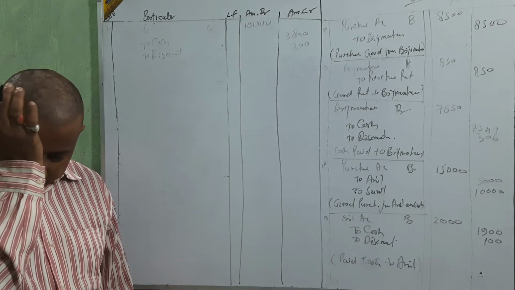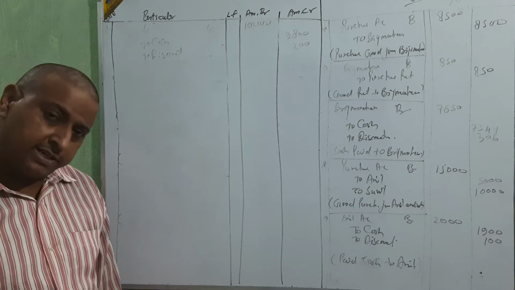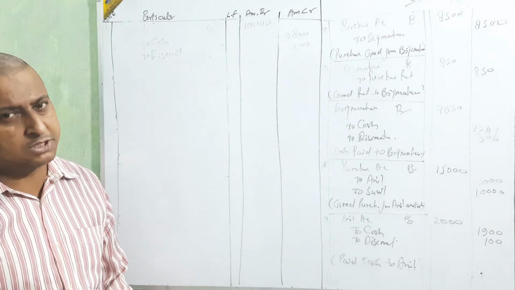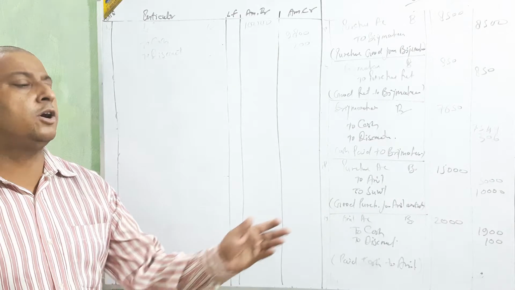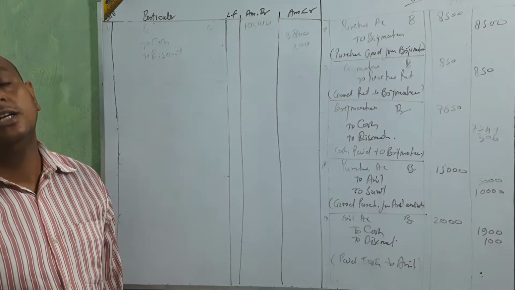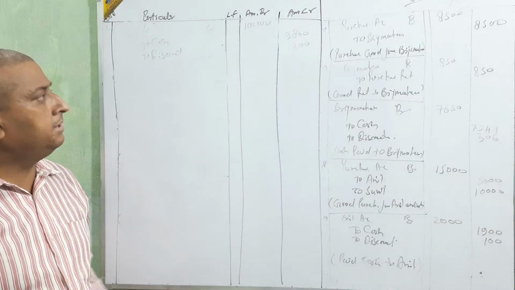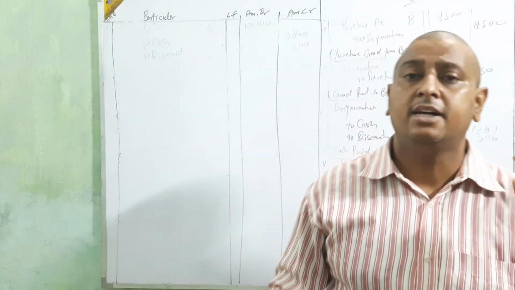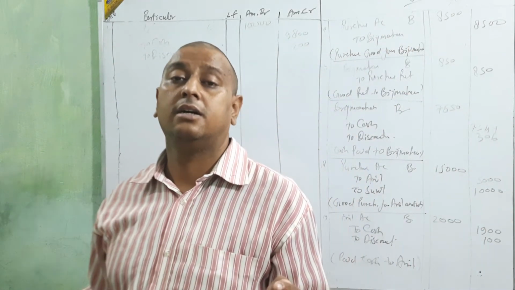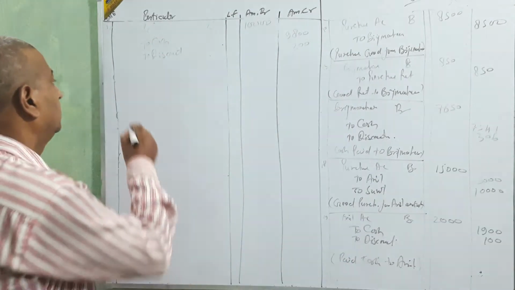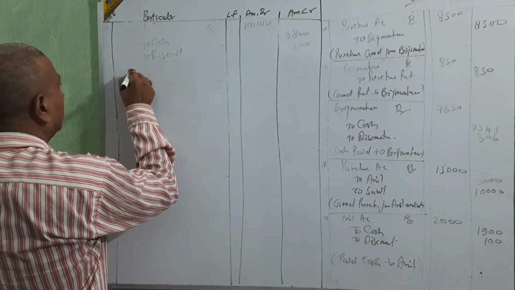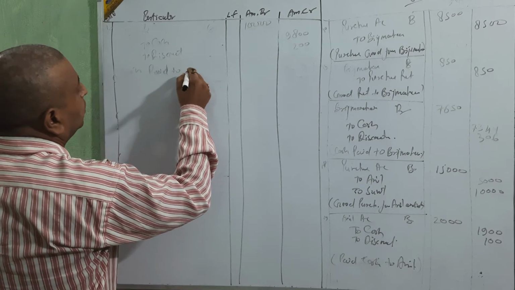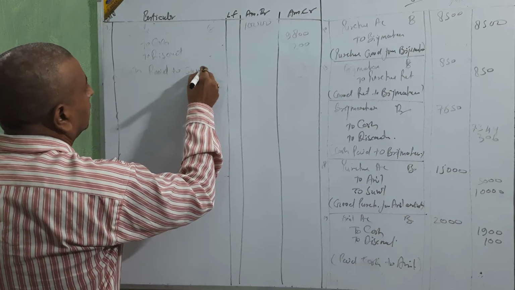You are taking some amount. You are taking the amount of 10,000. Okay, but you are going to pay only 9,800. It means 200 is what? Discount. Because in the question they are going to say settlement. Settlement means only by paying 9,800 they are clearing the total amount. Cash paid to Sunil.